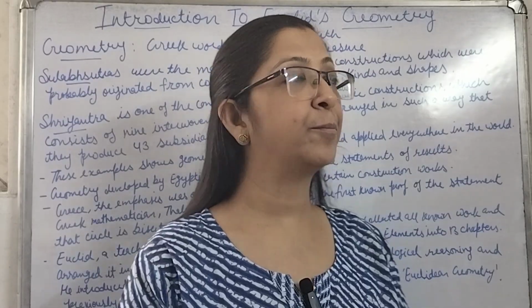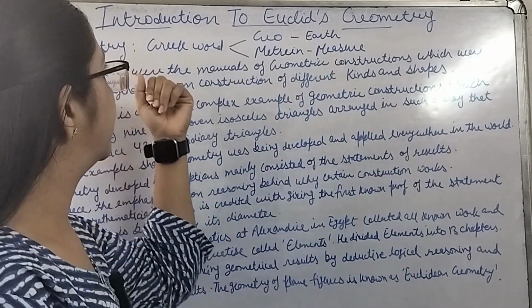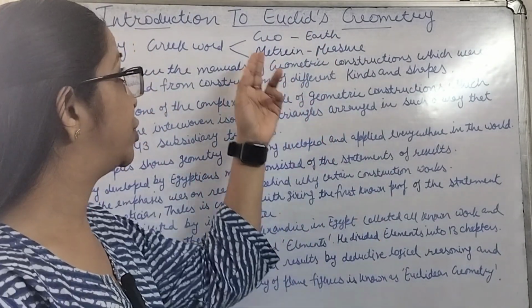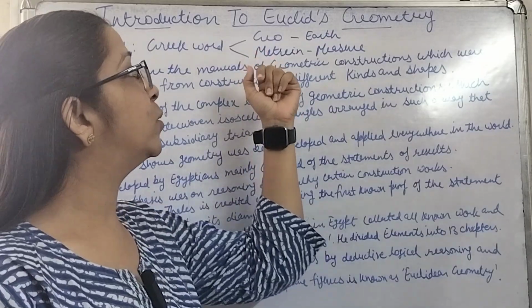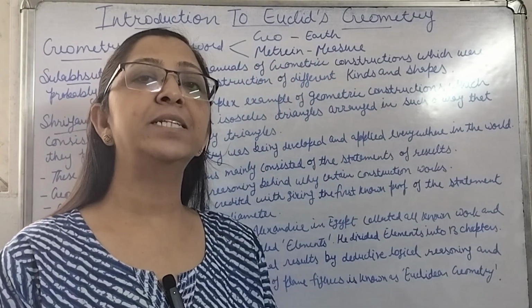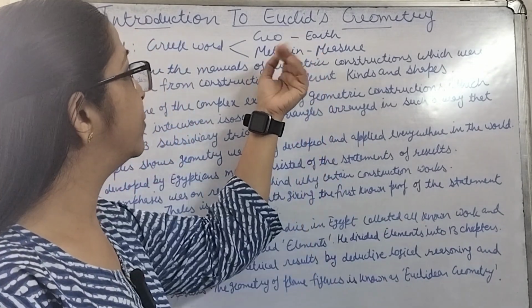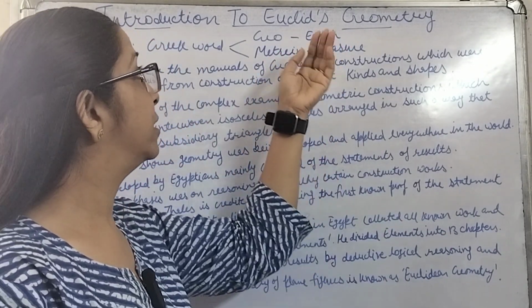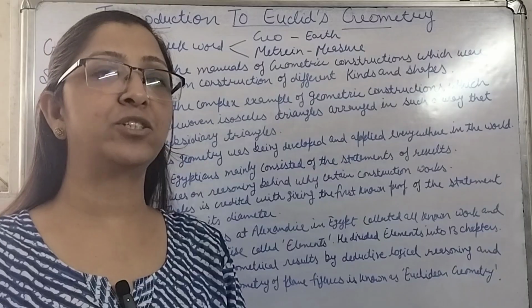So let's see it. Geometry comes from the Greek words geo and metron. The meaning of the word geo is earth and the meaning of metron is measure. That simply means it is because of the requirement of measuring the length that the word geometry has originated.